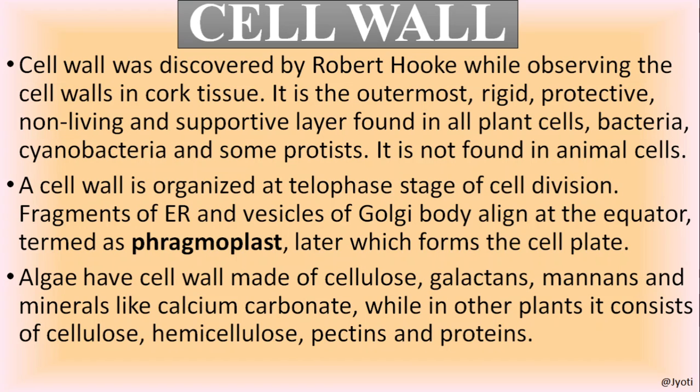The cell wall is organized at telophase of the cell division. The fragments of endoplasmic reticulum and vesicles of the Golgi body together constitute the phragmoplast, from where the cell wall is formed. Very important. The algae have a cell wall made up of cellulose, galactans, mannans and minerals like calcium carbonate. While in other plants it consists of cellulose, hemicellulose, pectin and proteins.